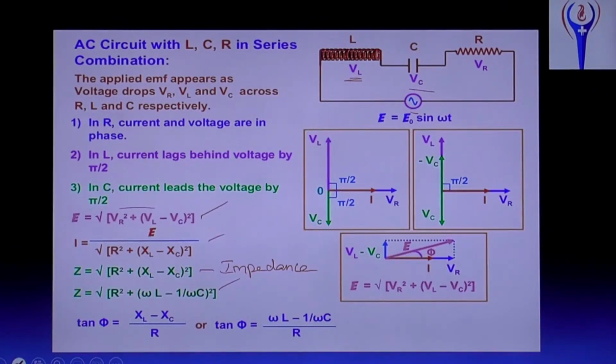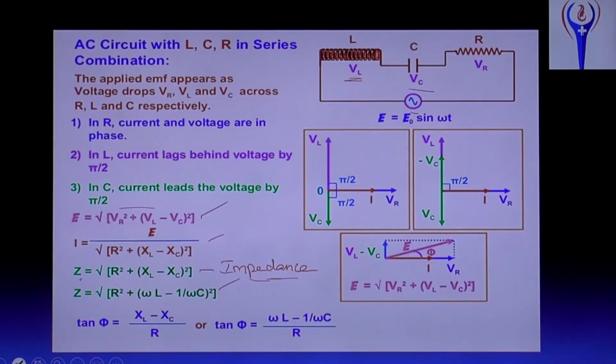XL is the resistance offered due to the inductor, XC due to the capacitor, and R is the ohmic resistance. Combining all of them, we call it impedance. It is denoted by the symbol Z. Its unit is the same as resistance. What is the unit of resistance?